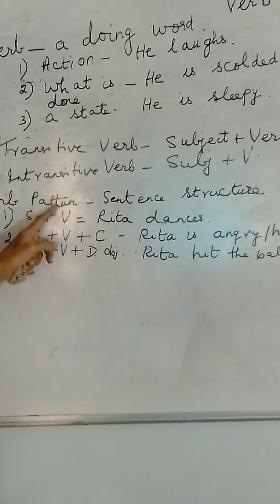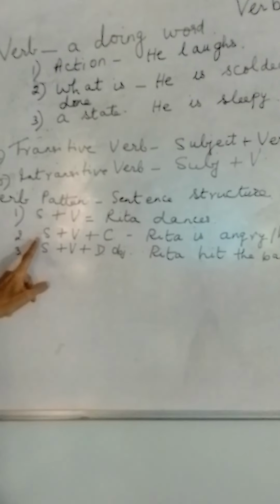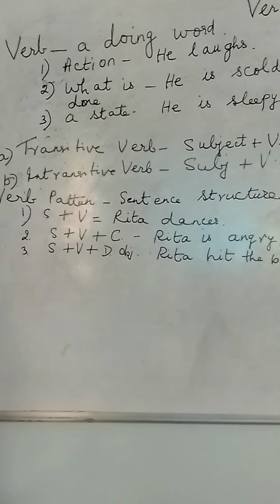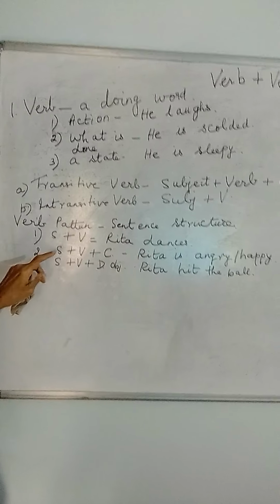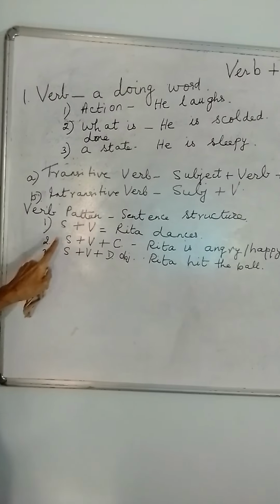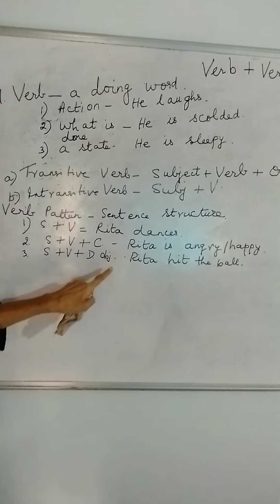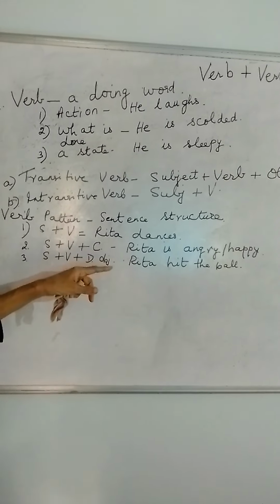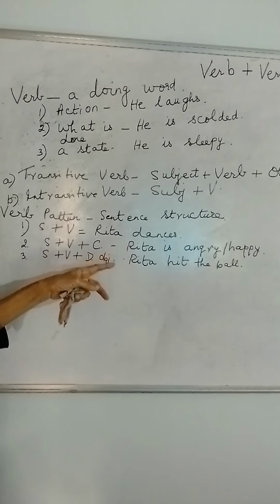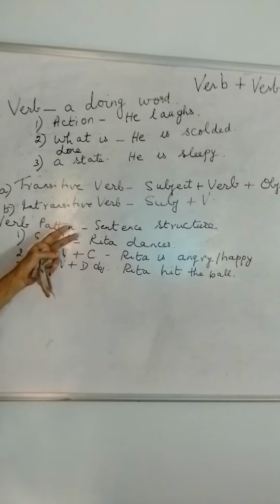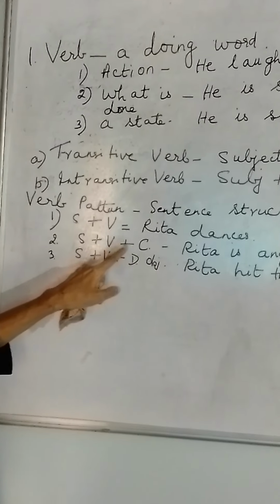Then the second type, a little development from the first type. Here it is subject plus verb plus complement. The subject, once again I am repeating, is a noun or a pronoun coming before the verb. So here the subject is Rita. It can be anything else also, any noun. It can be a pronoun: he, she, it, they, you, we, or it can be Rita, John, father, mother, anything. Now, subject plus verb plus complement.